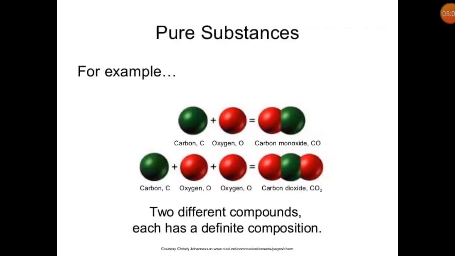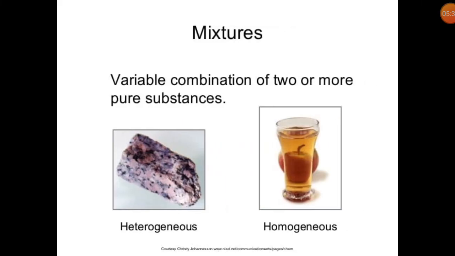Now you see that an example of the formation of compounds is given. Carbon reacts with oxygen to form carbon monoxide, CO, and the ratio of the elements is 1 to 1. But when carbon combines with oxygen to form CO2, one atom of carbon combines with two atoms of oxygen. So these are two different compounds, each with a definite composition of elements.